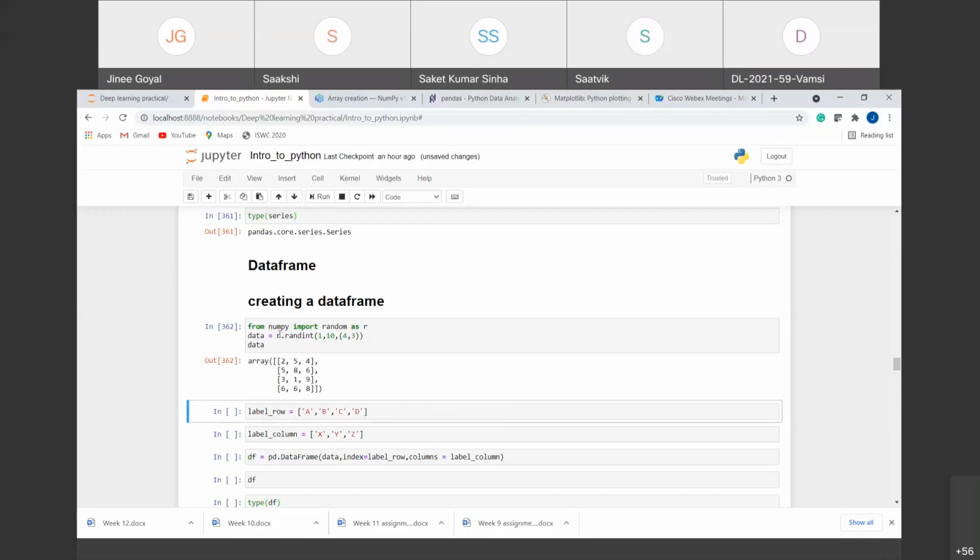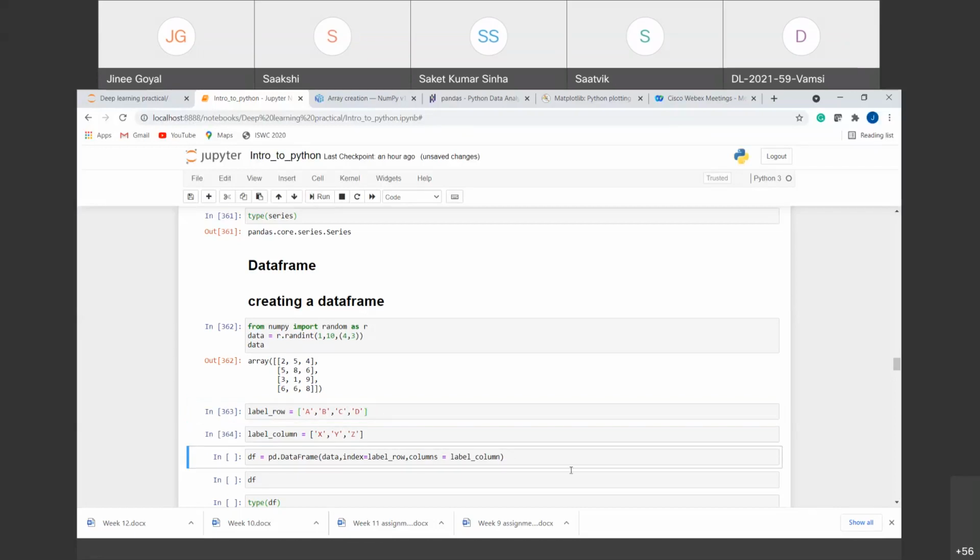Now I want to convert this array into a data frame. So what I will do is I'll give indexing to each row, and I will give indexing to each column. Suppose I am manually giving the labels to each row. Here we have 4 rows, so I have given 4 labels. Similarly, we have 3 columns, so I have given 3 labels here.